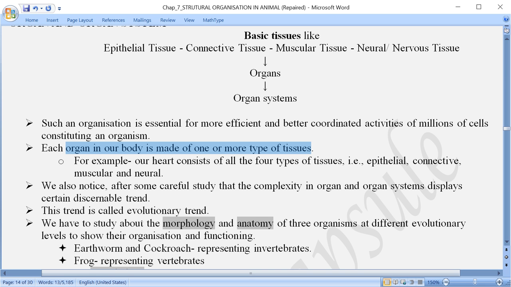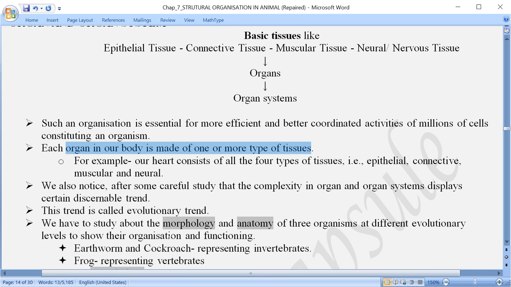Now coming further, the next topic we have to learn about is the morphology and anatomy of the animal body. Here we are going to discuss three different organisms.